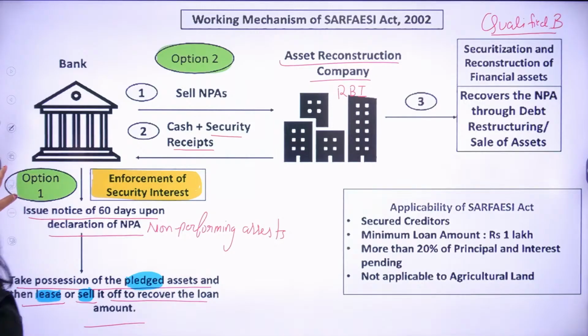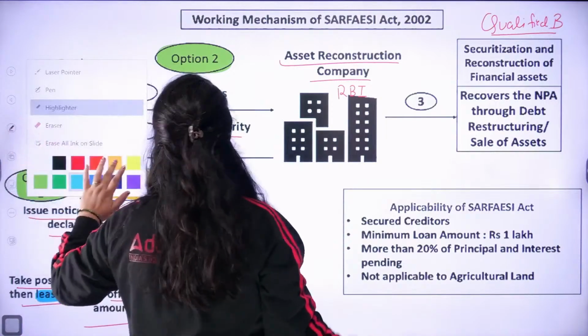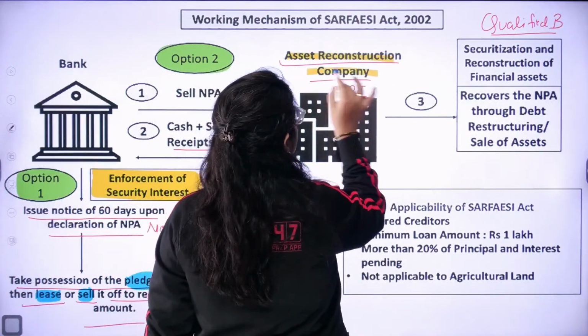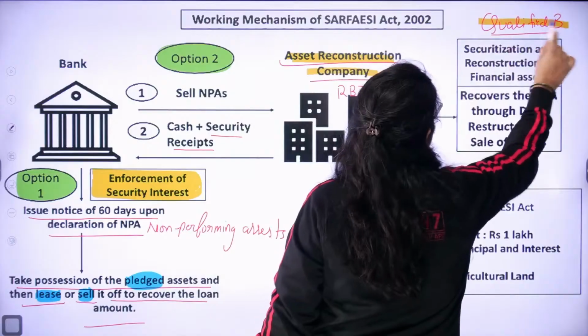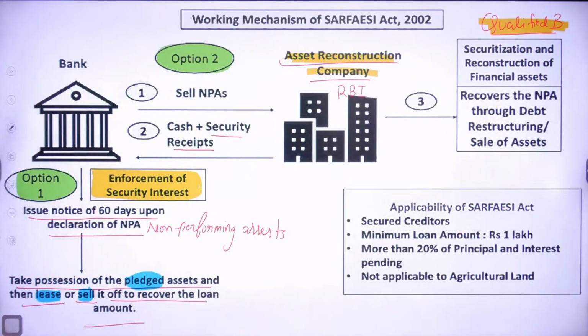So in this case, there are two parties. The first party is the ARC company and the second is your qualified buyer. See class, that is important.